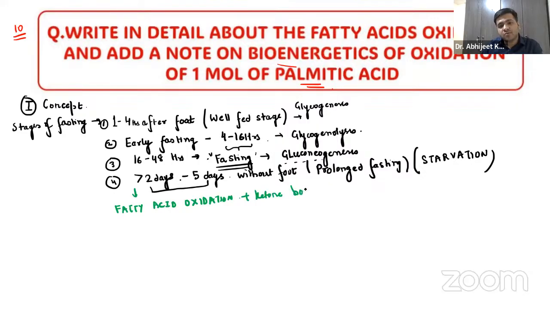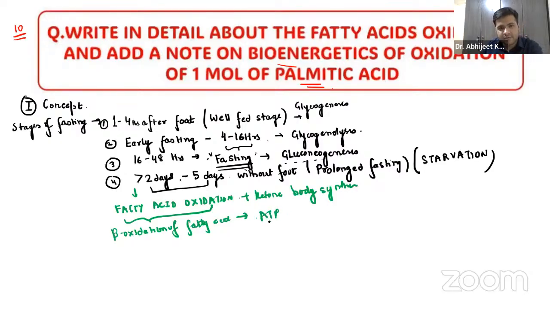I'll be coming to this ketone body a bit later in the lecture. But remember, fatty acid oxidation will take place in the body, and this is nothing but the beta oxidation of fatty acids. This is the stage which will provide ATP to the body. So that is something you have to remember, the concept of why fatty acid oxidation is necessary in our body.